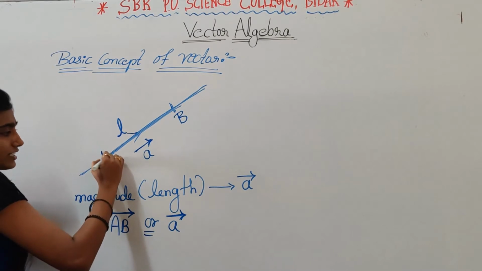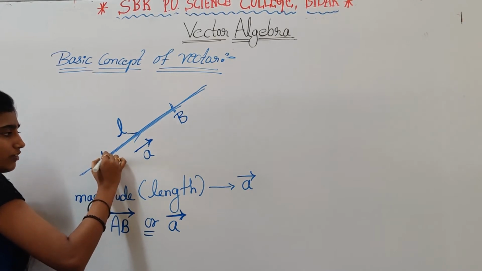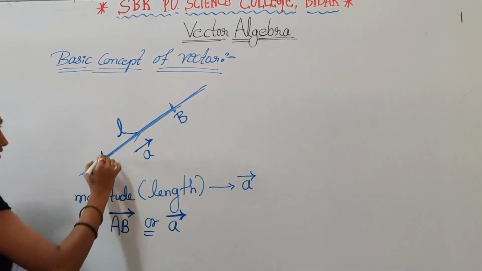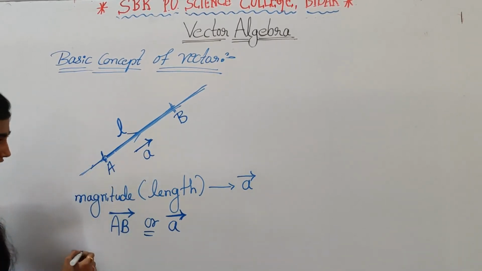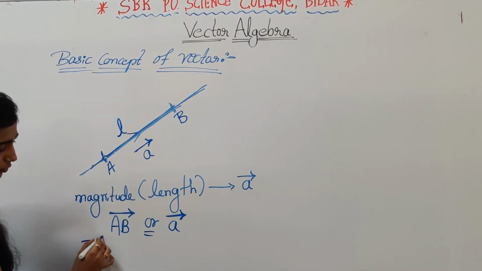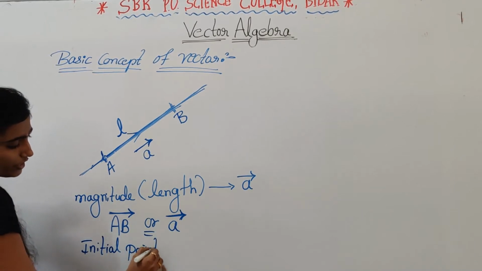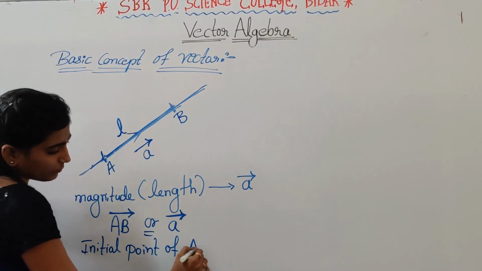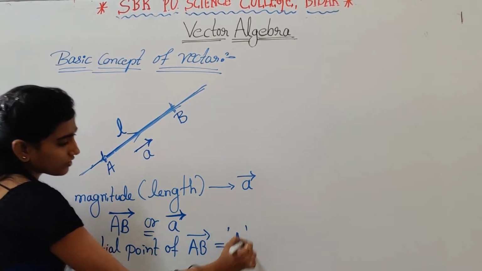The point from where the vector AB starts is called the initial point. So the initial point of vector AB is A, right?